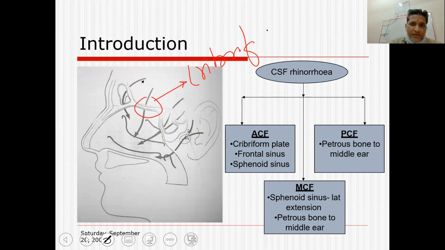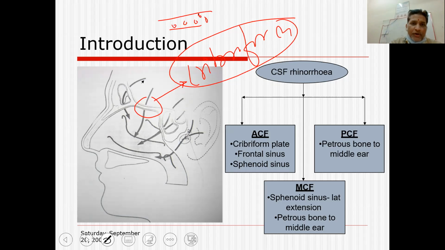The cribriform plate is a part of the ethmoid bone, and it's a sieve-like structure through which the olfactory nerve fibers enter the nasal cavity. It has multiple perforations, and there is also a very fine, thin bone, the lamina papyracea, which separates the orbital cavity from the nasal cavity.